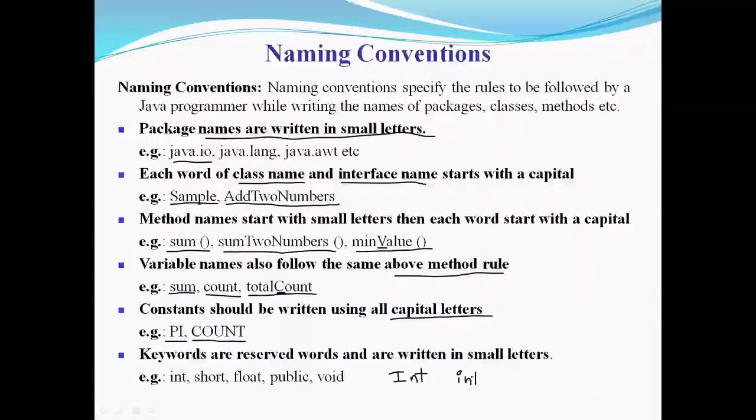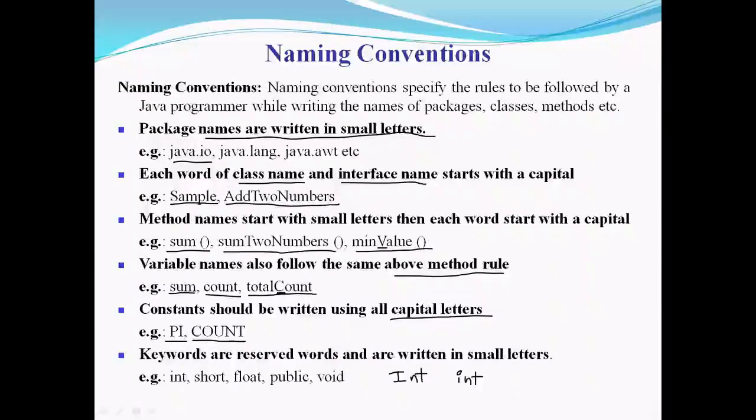So these are some naming conventions which you need to follow while writing a Java program. See, these are not strict rules. Means if you are not following the rules, it may not generate any errors in the program.